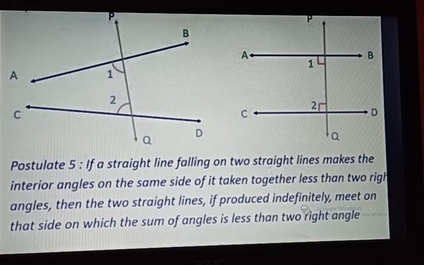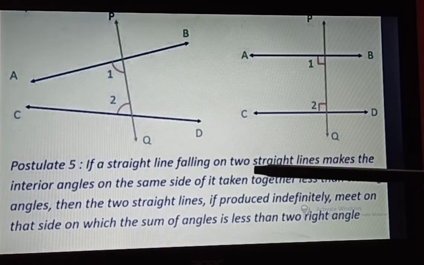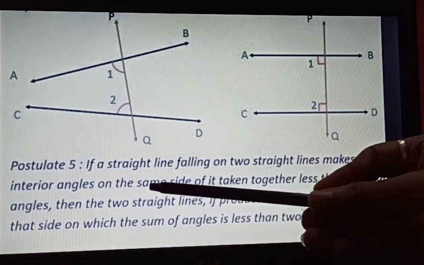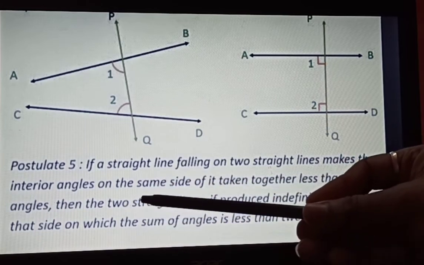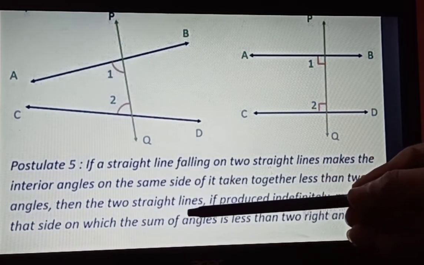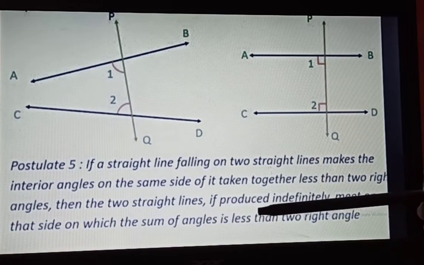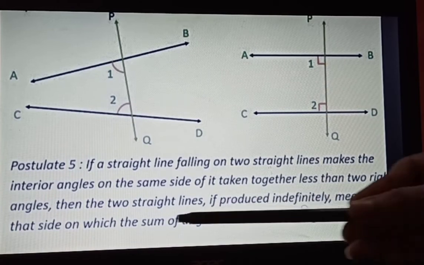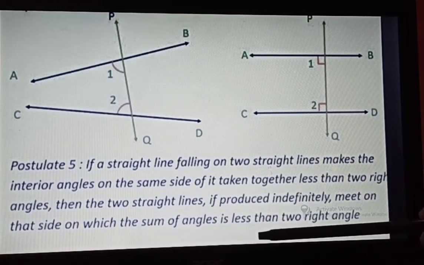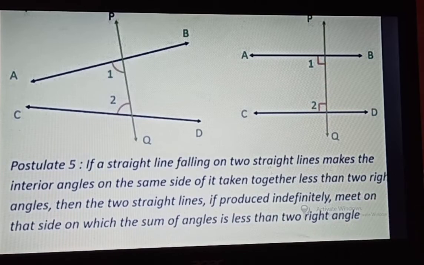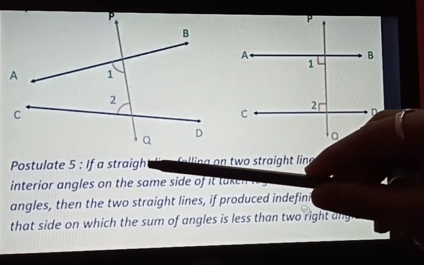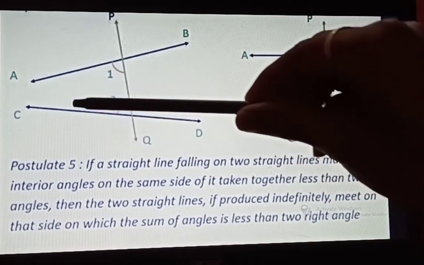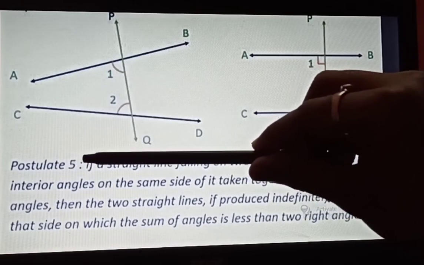Fifth postulate: if a straight line falling on two straight lines makes the interior angles on the same side of it, taken together, less than two right angles, then the two straight lines, if produced indefinitely, meet on that side on which the sum of the angles is less than two right angles. That means one line falls on two straight lines, and the lines appear to meet on one side.